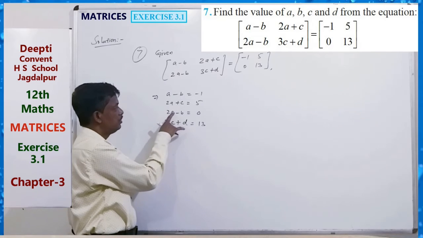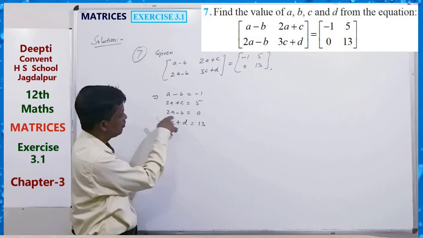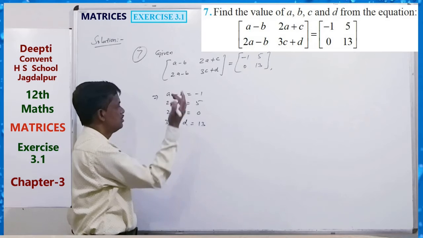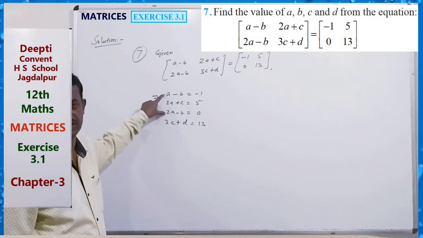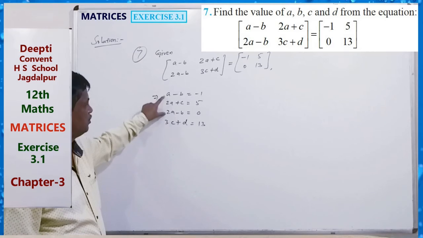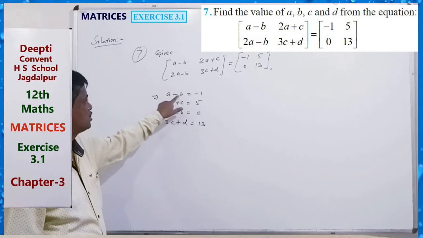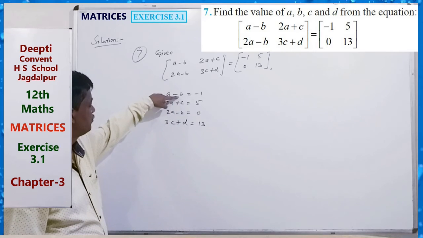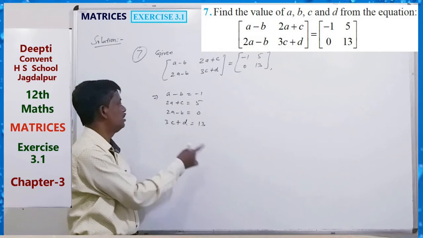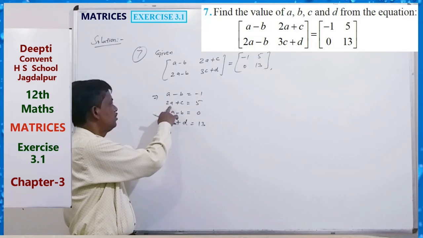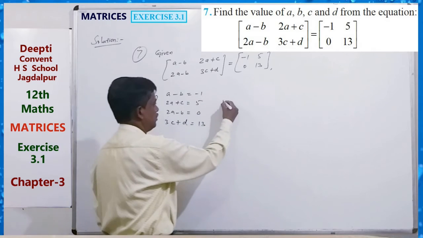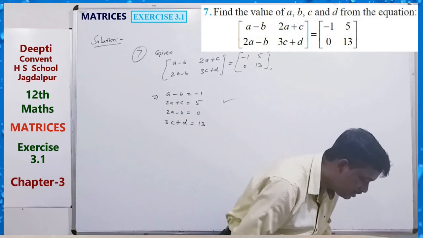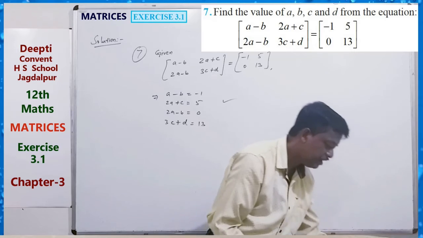From here we can write the value of b in terms of a. By using these two equations we can solve for a and b. Because b equals 2a, a minus 2a equals minus 1, so a equals 1, then b equals 2. Then you can find c, then d. Just solve it.